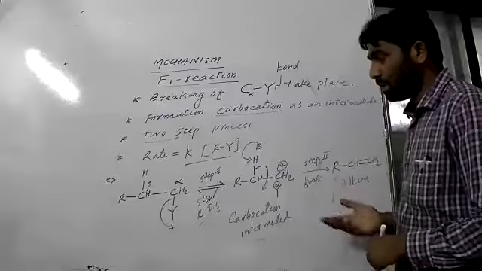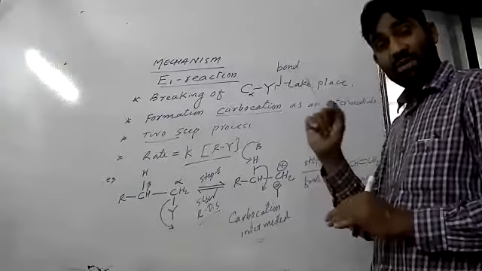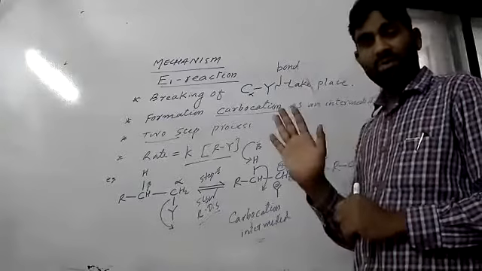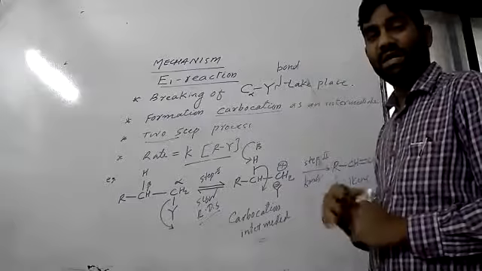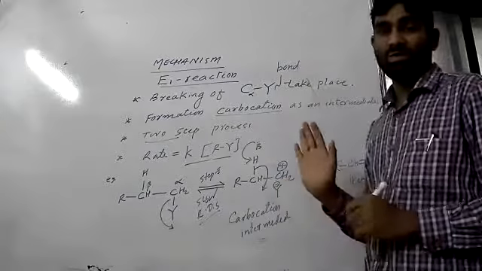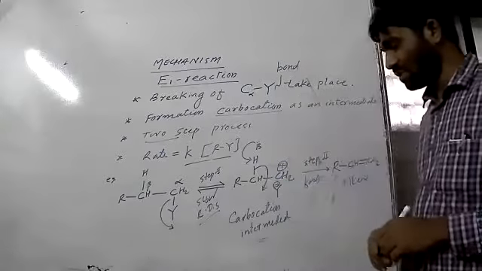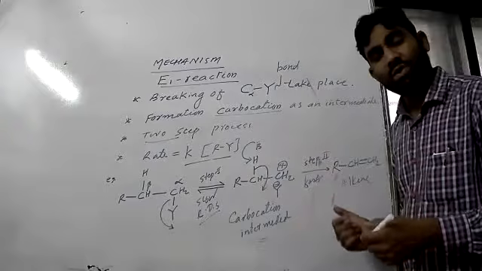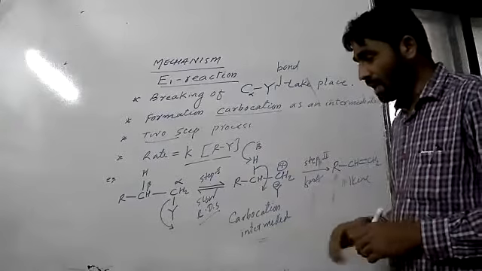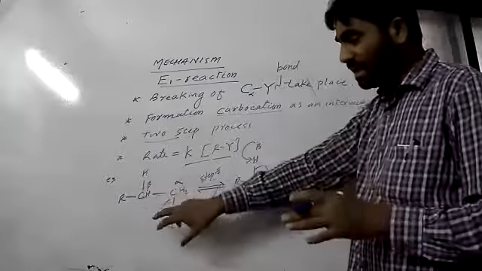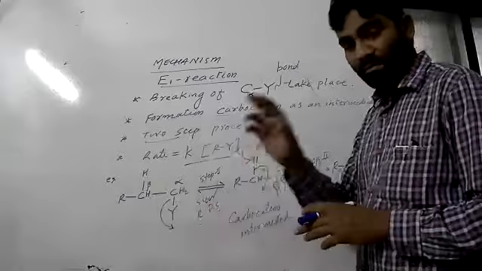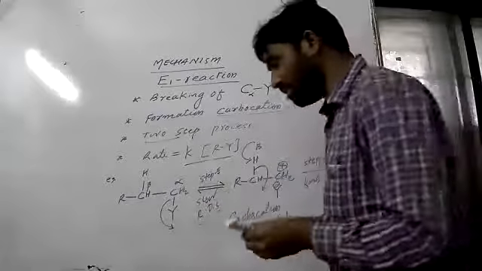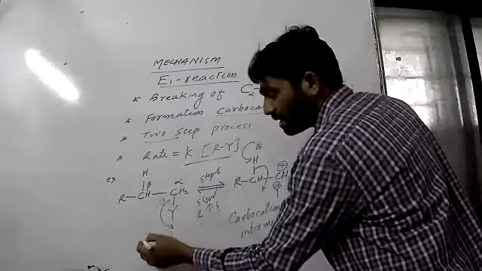And there is no formation of intermediate in the E2 reaction, while here there is a formation of intermediate, that is the carbocation. It is just like the SN2 and SN1 reactions. Here, for our understanding, we have taken this alkyl, but it is a tertiary alkyl. Always remember, this carbon is always a tertiary carbon.